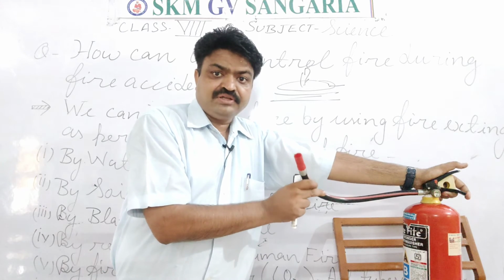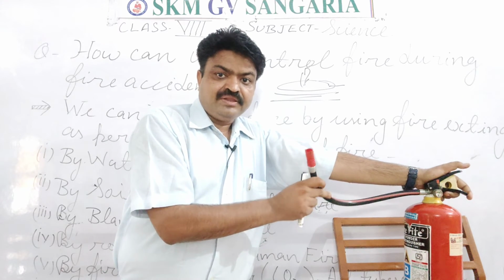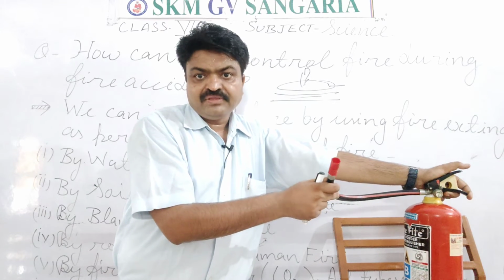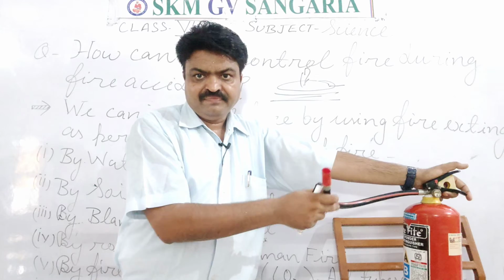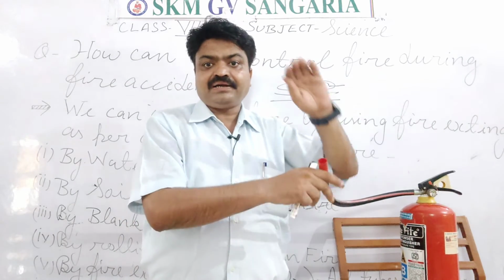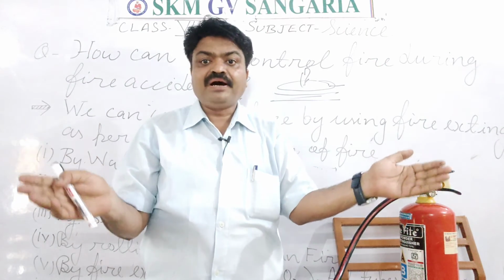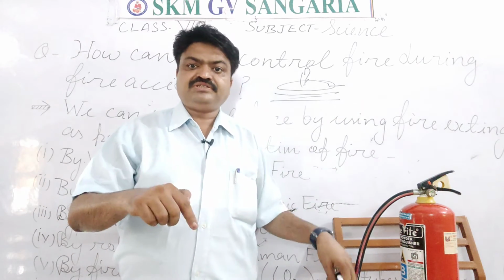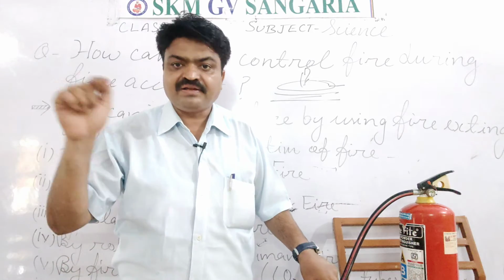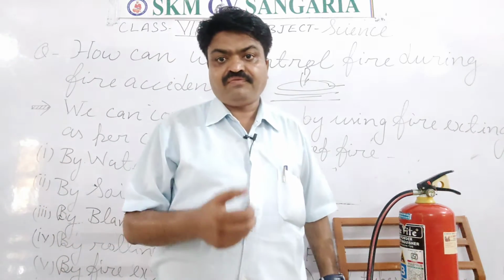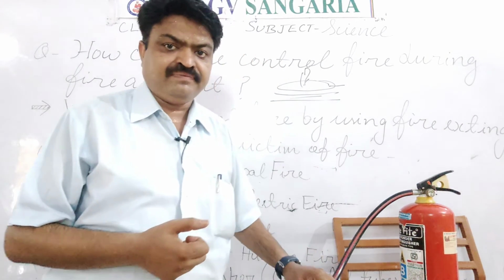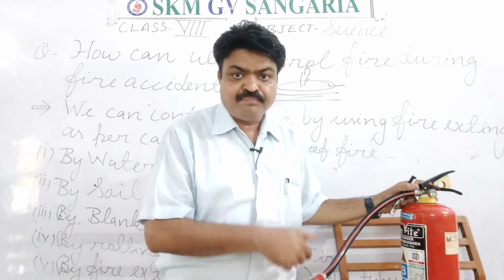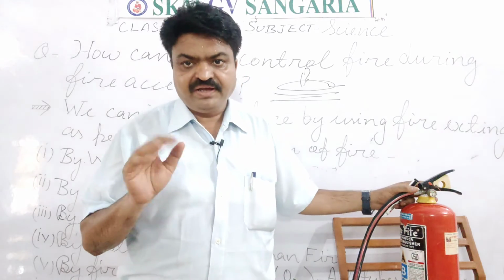We can put out the fire with carbon dioxide, student, because it cuts the contact of oxygen and makes a blanket-like structure around the burning substance, due to which the contact of oxygen is stopped and the fire is put out. So with the help of this fire extinguisher, we can put out the fire.